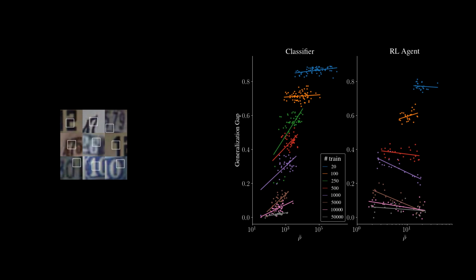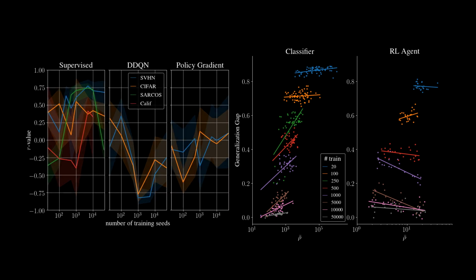What we find is quite interesting. In the supervised case, there is a positive correlation, while in the RL case, which uses TD learning here, there is instead more often than not a negative correlation. We can repeat this for many datasets, even for regression tasks, and find the same difference. Interestingly, the few experiments that we ran with policy gradient methods had entirely different behavior. So what does this mean?